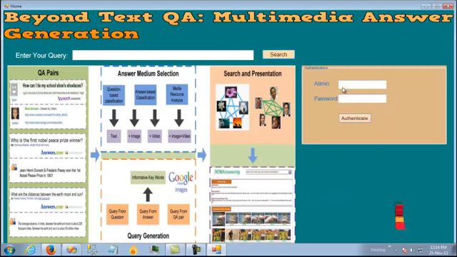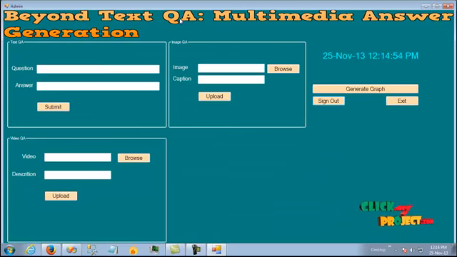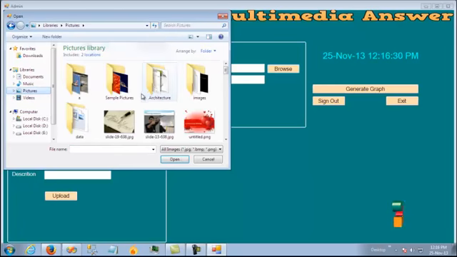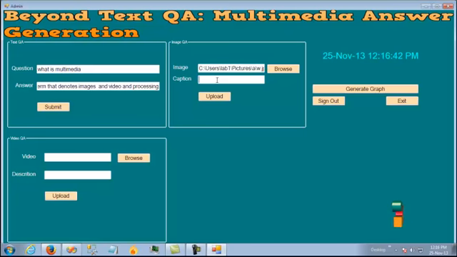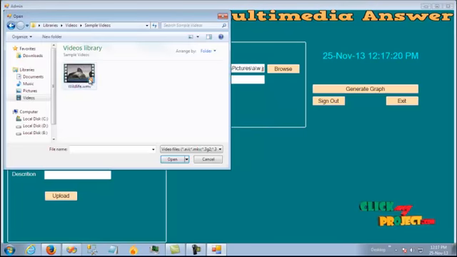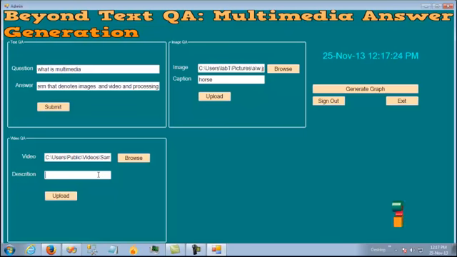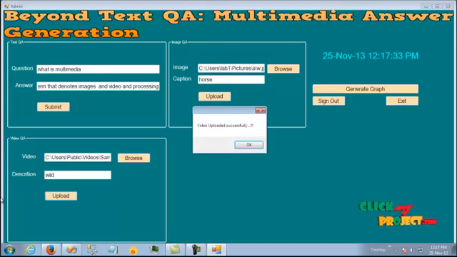Now let's see the admin process. This will be the admin. We have to click submit. We have to give a caption for that image. Just click upload. Provide a caption. It will take some time since there will be a conversion. Yeah, it just got uploaded successfully.